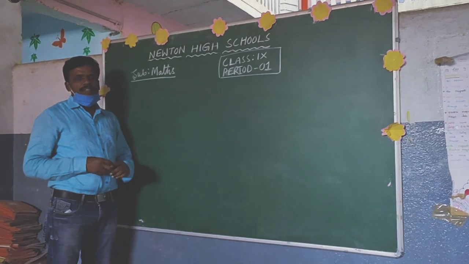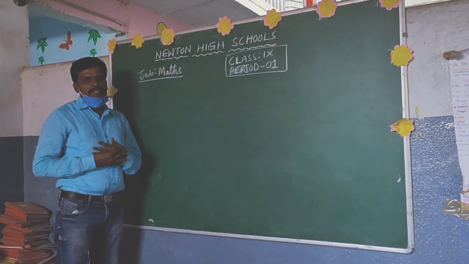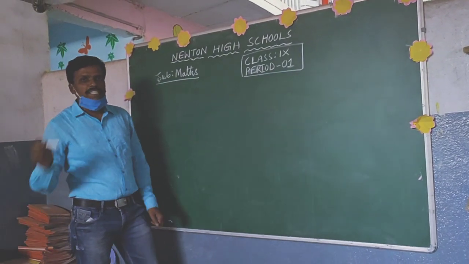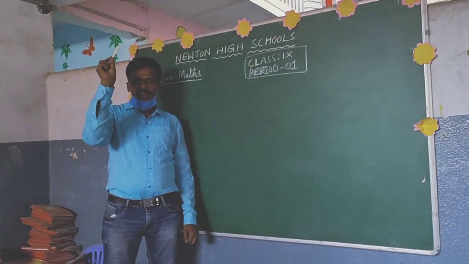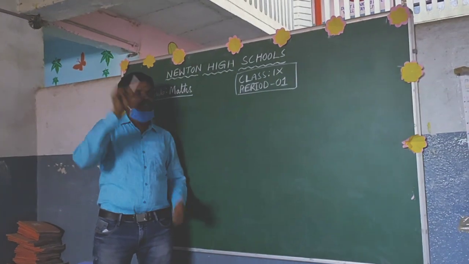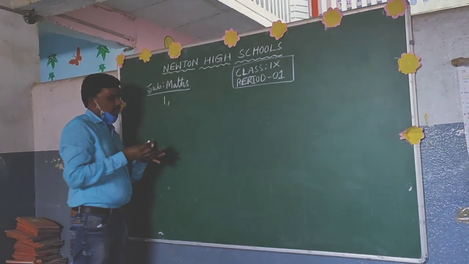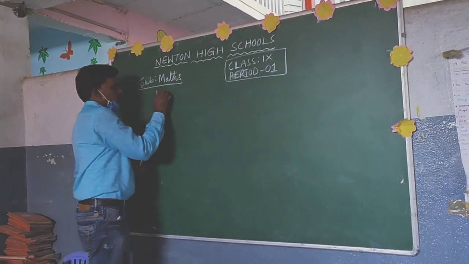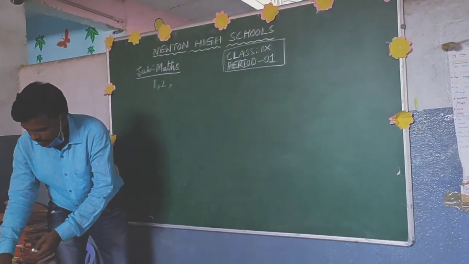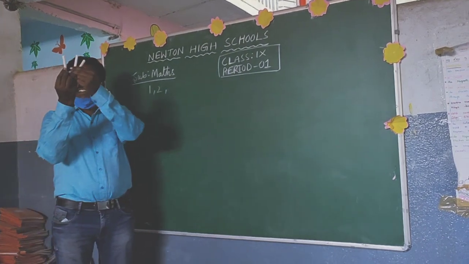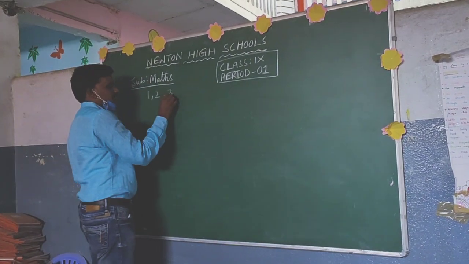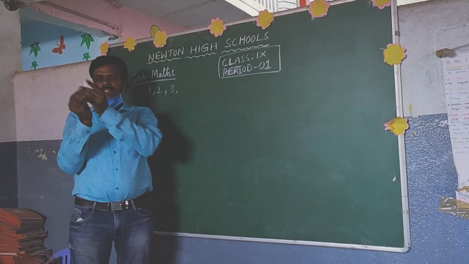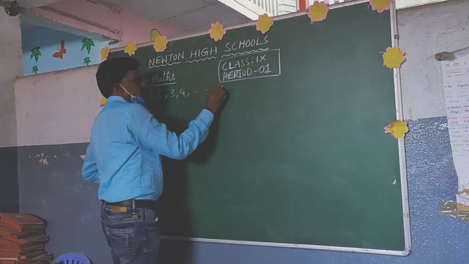Before that, I will ask some questions to you. Then give me answers. Okay. First one. See, how many chalk pieces are there with me? One. Now how many chalk pieces are there with me? Two. Now it is three. Now how many are there with me? Four chalk pieces. Okay. And so on.